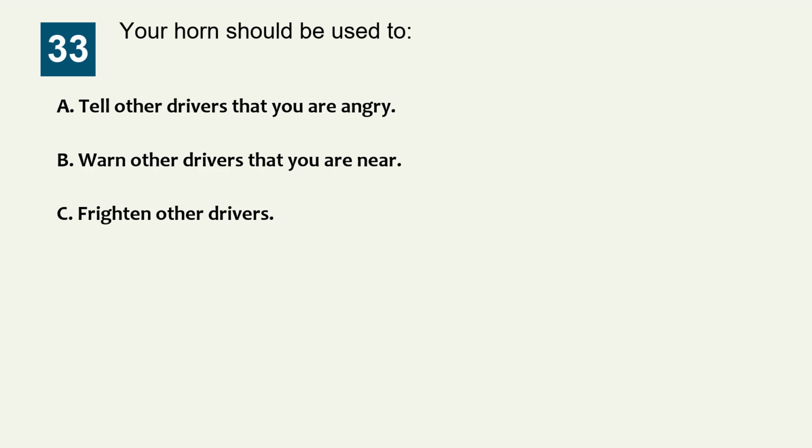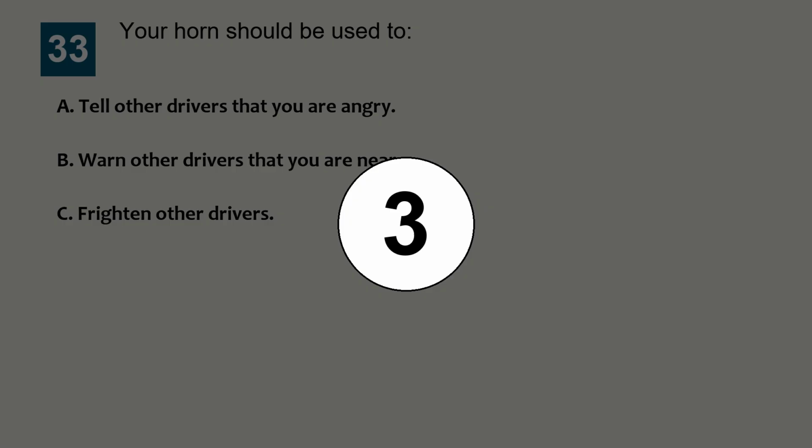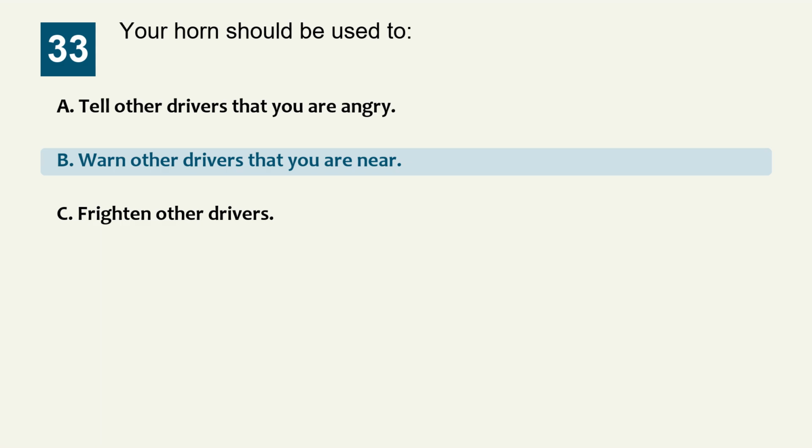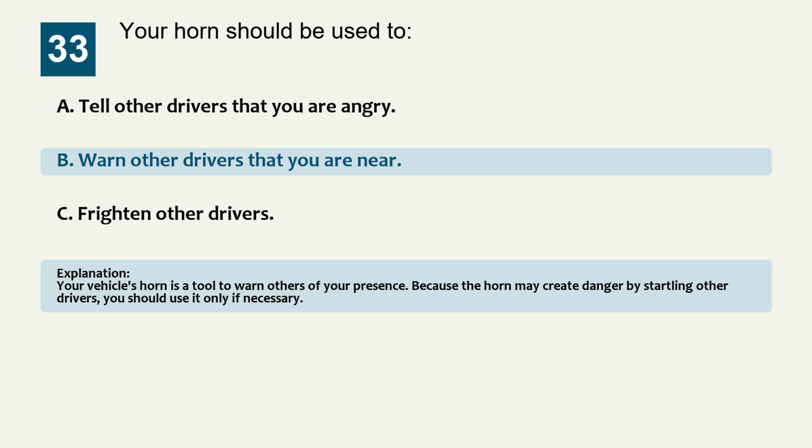Question 33. Your horn should be used to: Option A, tell other drivers that you are angry. Option B, warn other drivers that you are near. Option C, frighten other drivers. The correct answer is option B, warn other drivers that you are near. Explanation: your vehicle's horn is a tool to warn others of your presence. Because the horn may create danger by startling other drivers, you should use it only if necessary.